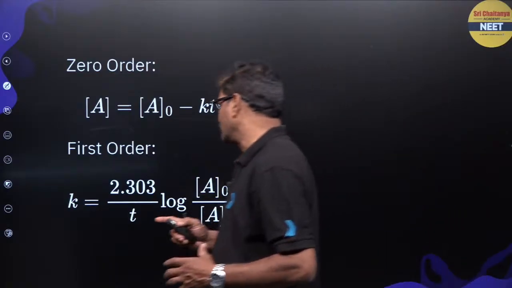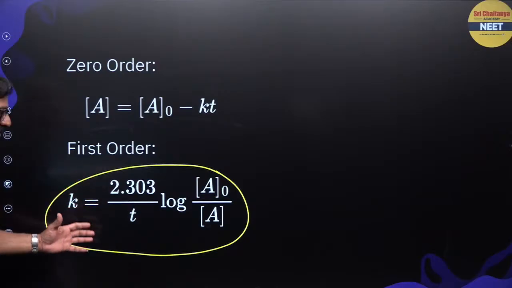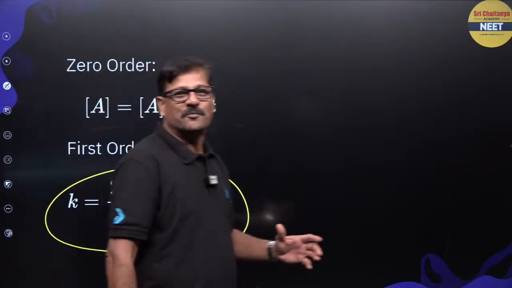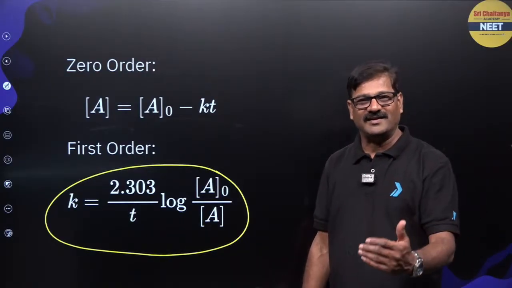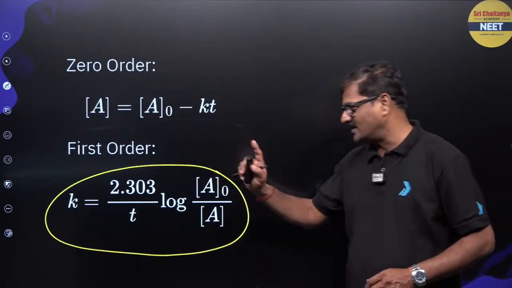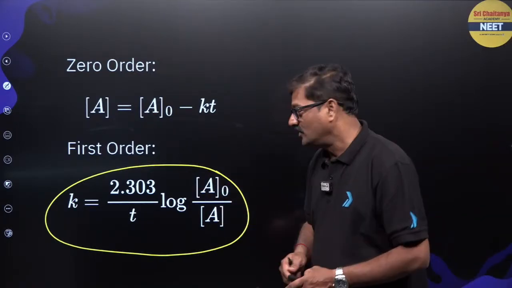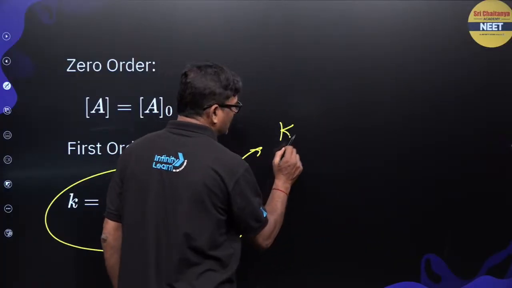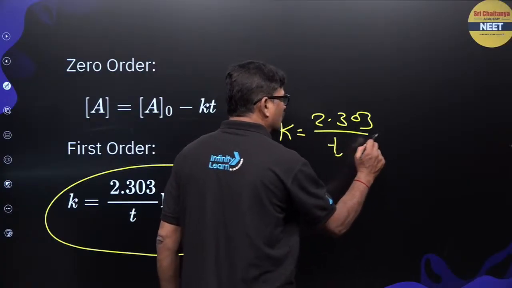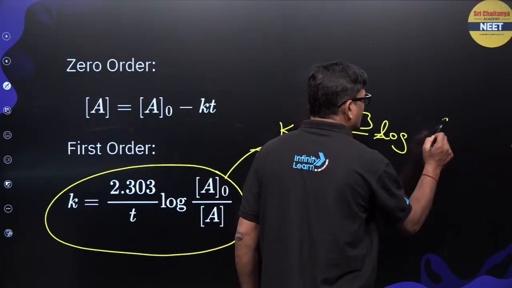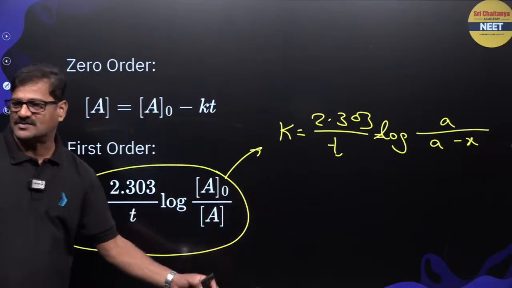And for first order reaction, you have seen many times, you use this formula a hundred times. k is equal to 2.303 by t log A naught by A t. So k is the rate constant, A naught is the initial concentration, A is the concentration at that time t. You can also write the same equation as k is equal to 2.303 by t log a by a minus x. The meaning of these two formulas is the same.